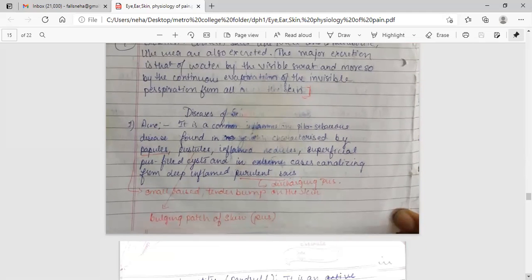Diseases of skin. Acne. It is a common inflammatory pilosebaceous disease found in youth, characterized by papules, pustules, inflamed nodules, superficial pustule cysts, and in extreme cases, canalizing from deep inflamed purulent sacs. The papules are small raised tender bumps on the skin, and the pustules are bulging patches of skin that contain pus, discharging pus.